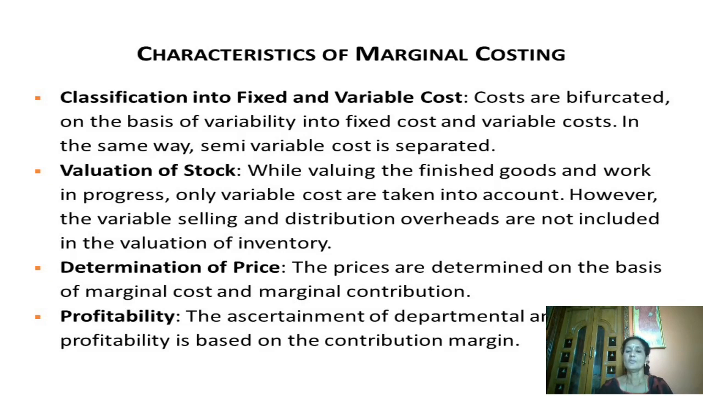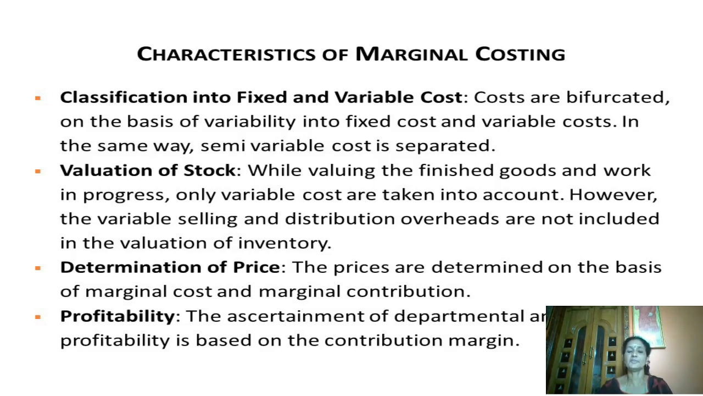Valuation of stock. While valuing the finished goods and work in progress, only variable costs are taken into account. However, the variable selling and distribution overheads are not included in the valuation of inventory. So this is the main advantage in marginal costing. They take into consideration only the variable cost incurred, related to work in progress or factory cost or whatever it is. And also selling and distribution overheads are not included in the valuation of inventory. So it gives a clear picture.